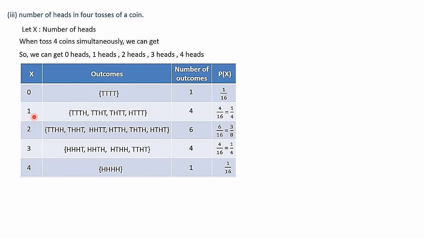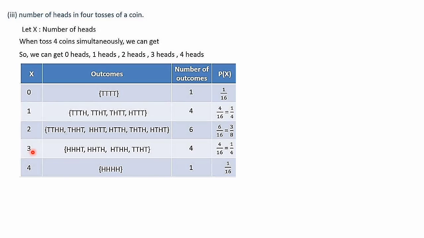X values 0, 1, 2, 3 and 4, and outcomes. When you write 0 heads, 0 heads means only tails, 4 times tails: t, t, t and t. And when x is equal to 1, there is only 1 head. So out of 4, 1 will be h and the remaining will be t. So t, t, t, h and t, t, h, t, t, h, t, t, t, h, t, t, t. And when x is equal to 2 means 2 heads. So 2 heads and 2 tails will be there, total 4 throws. So t, t, h, h, then t, h, h, t, h, h, t, t, h, t, t, h, t, h, t, h and h, t, h, t.